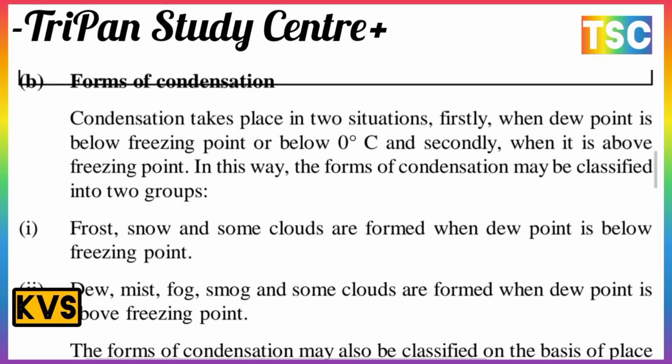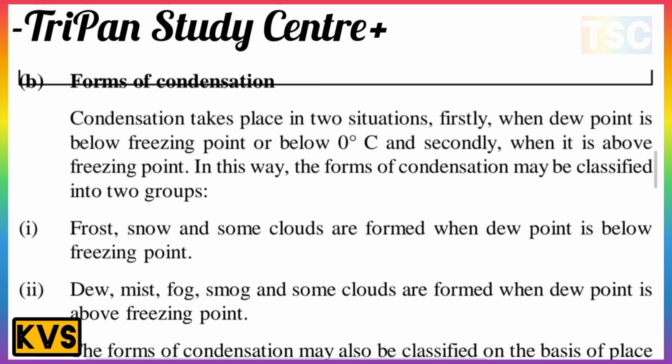Here, the forms of condensation may be classified into two groups. First, frost, snow and some clouds are formed when the dew point is below the freezing point. And second, dew, mist, fog, smoke and some clouds are formed when the dew point is above the freezing point. These two points are the most important here.